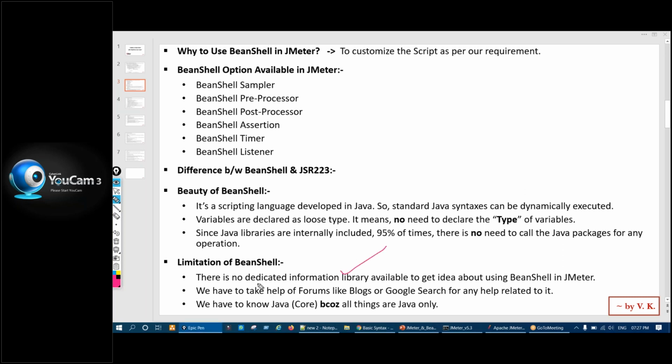Then we can take help of some forums, like Google search, Stack Overflow, this kind of thing. But as I said, codes are already there, every code is there, but we should know how to implement it. So this session will be to know how to implement, and I have some real-time use cases that we'll be looking at. Basically everything is Java only, core Java. If you have that knowledge, it will be better. Even a basic knowledge of variables and other things will be good to understand.